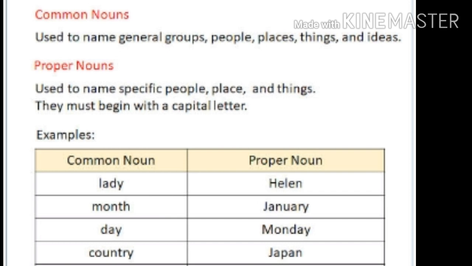Next is month. So kids, there are 12 months, so it is a common noun, but January only comes once a year and it is only one, so January is a proper noun. Next, day. Now kids, there are 7 days in a week, but Monday is the specific name given to that day. Next is country. So kids, there are so many countries, but Japan is only one. So Japan is the name specifically given to that country.